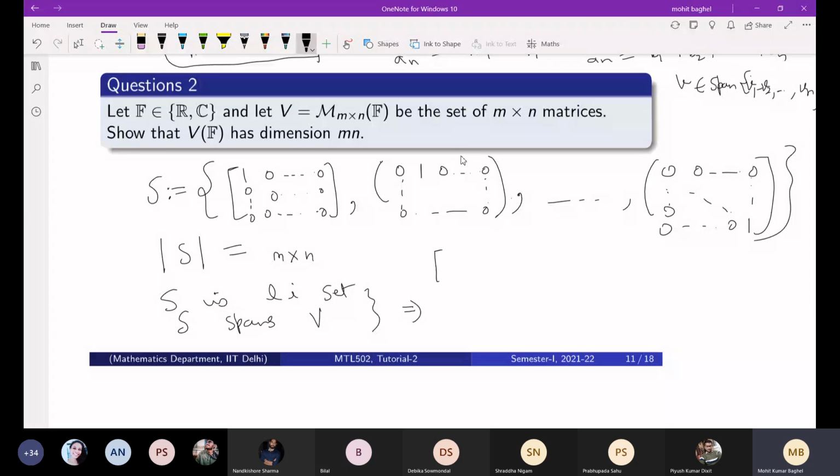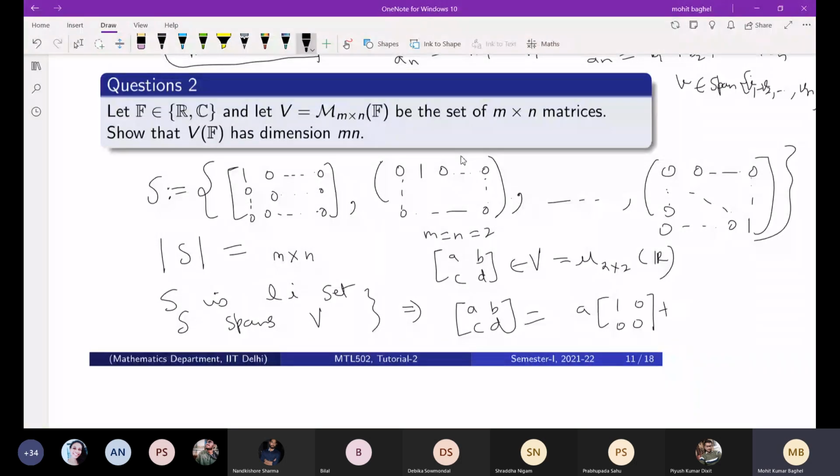Let's say we have chosen, for example, this particular example, then you can say this is an element of V, here 2 by 2 over, let's say, real. You can change this particular argument. I am just showing how you can have an idea of this. So you can write this in this way, plus, and in this way you can say this will span the whole vector space.